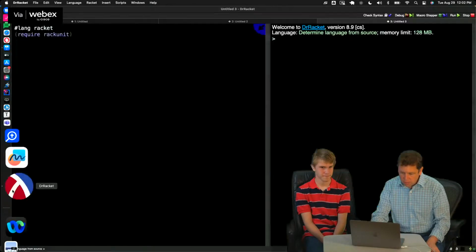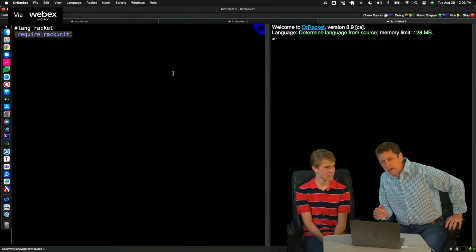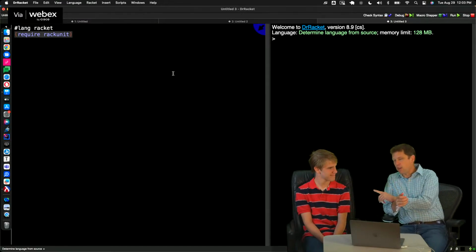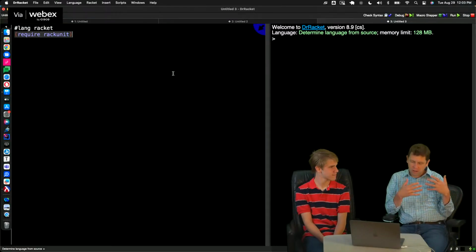Okay, so we are going to be using a programming language called Racket. And what we're going to do is take a simple problem and pair program. The way pair programming usually works, or the way most people describe it, is two people sitting at a computer, and one person writes a test and gets a test that's failing. Then they pass it to the other person and say, can you solve this? The next person gets that test to pass in the simplest way possible, and then writes another test. When that test is failing, they pass it back, and the person who started gets it to pass, writes another test, and you just ping pong back and forth.